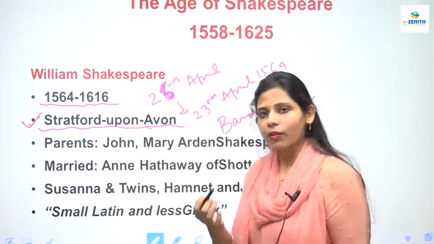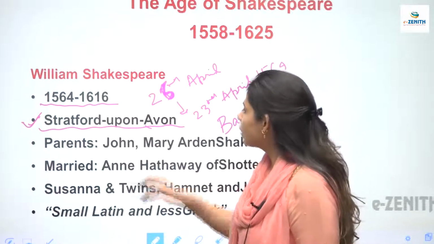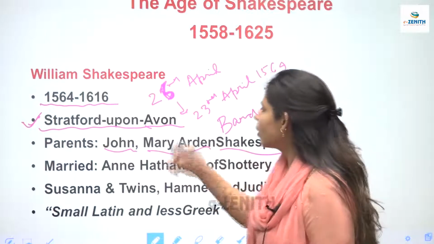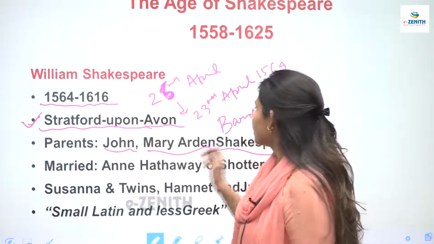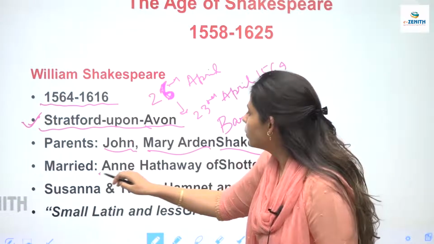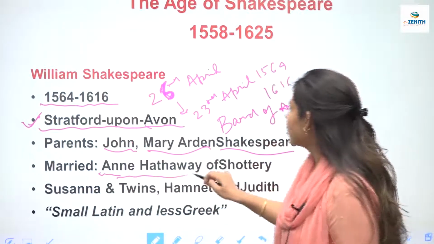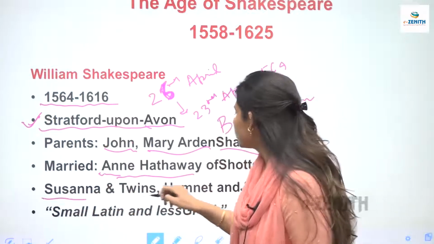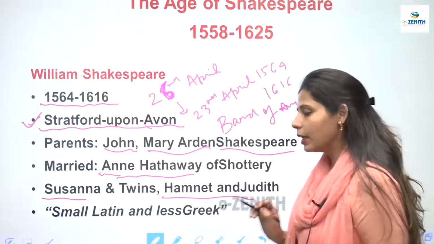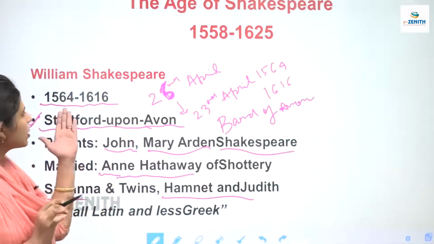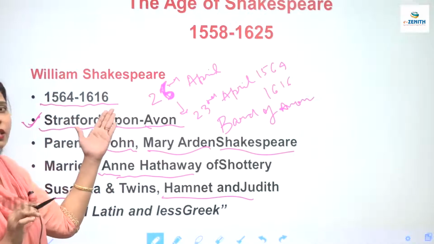And who were the parents of William Shakespeare? They were John Shakespeare and Mary Arden. कौन थे इनके parents? John Shakespeare and Mary Arden were the parents. And he was married to this woman known as Anne Hathaway. Right? Then he had 3 children. One was Susanna and the twins Hamlet and Judith. Clear?